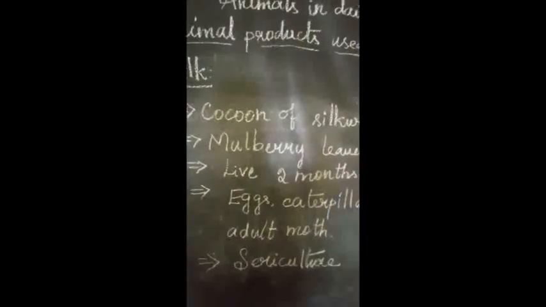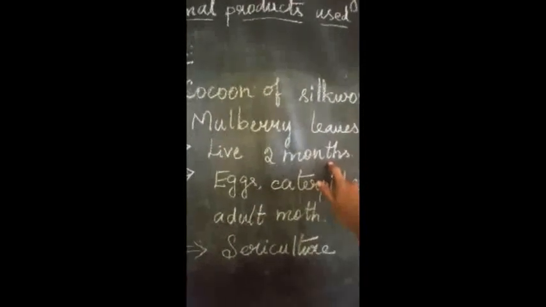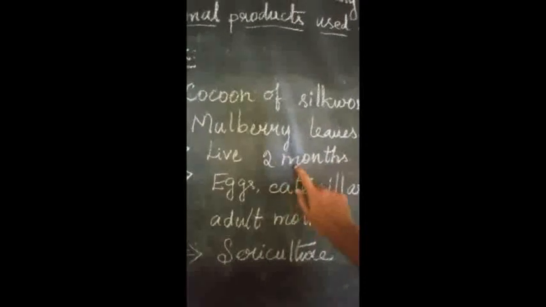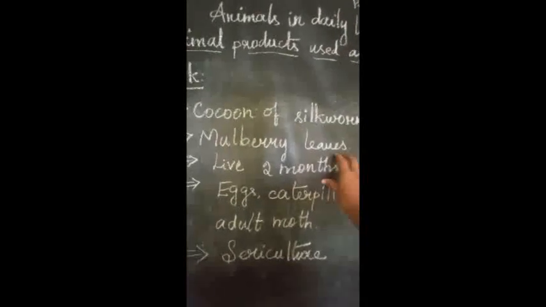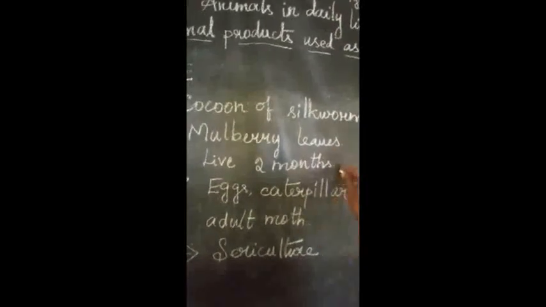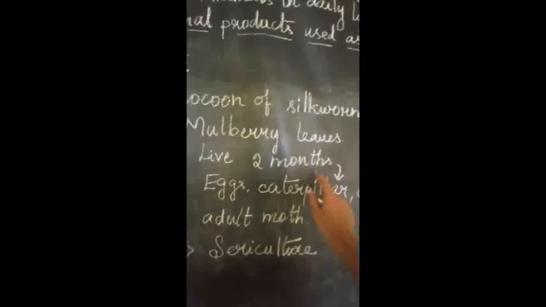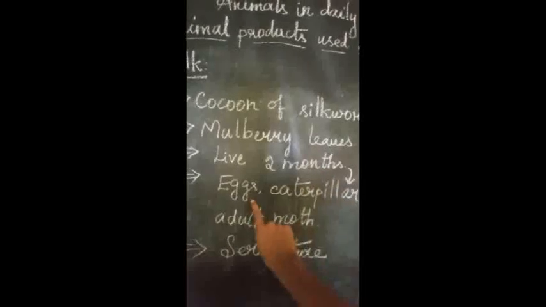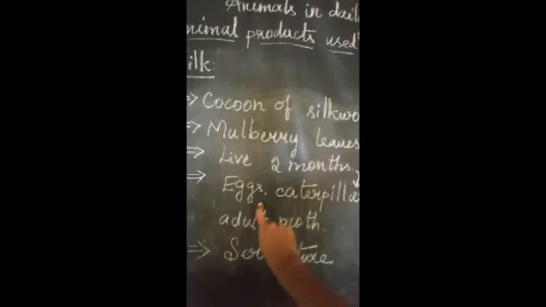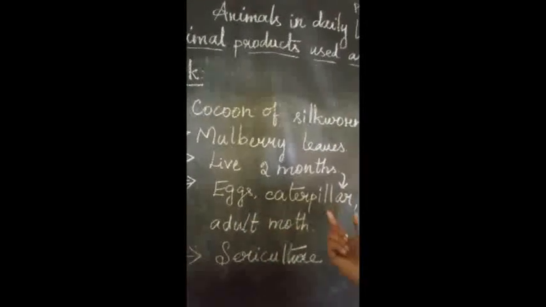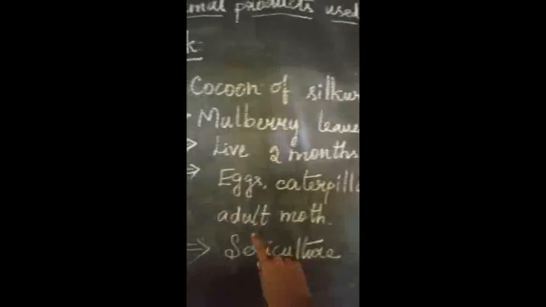And how long will it live? Mostly only for 2 months, the silkworms will be living on those mulberry leaves. Within this 2 months itself it will go through 4 stages. What are these stages? First it will be eggs. From the adult moth, the eggs will be released, then they will form into a caterpillar, and then the cocoon will be developed,